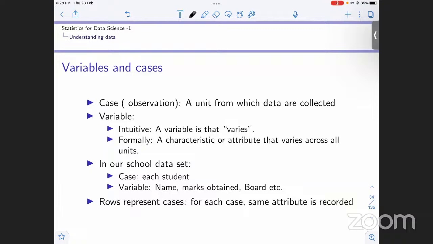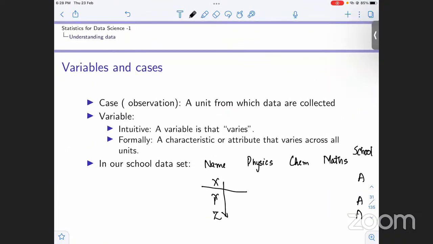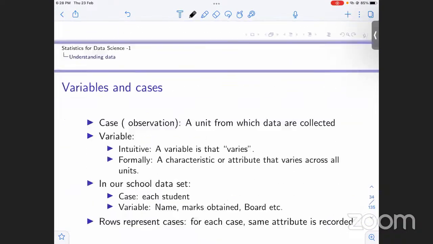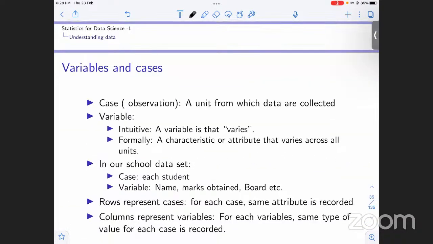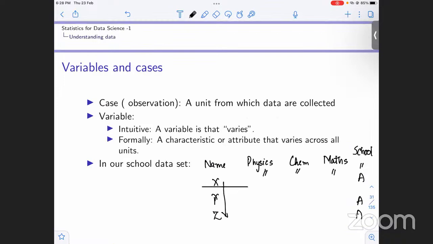Okay. Now we see the rows represent cases. Each row represents a case, and for each case we have these attributes recorded, like physics marks, chemistry marks, maths marks, the school name. Now moving ahead, we have these columns. In a column we have a variable, and some type of value is recorded, right? For example, if this is the variable physics marks, it varies, and we have different values recorded for different cases. Okay.